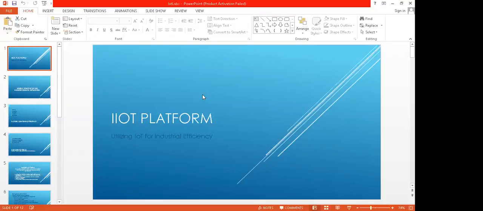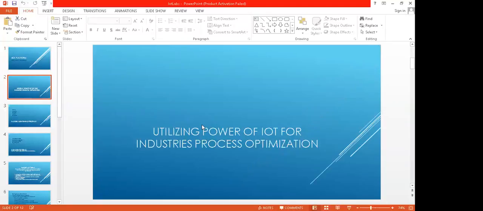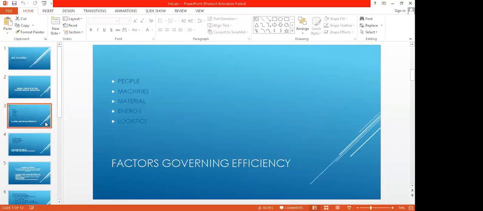I'll start with this. So here, it is utilizing the power of IoT for the industry's process manufacturing. In industry, we have to control people, machines, materials, energy, and logistics.